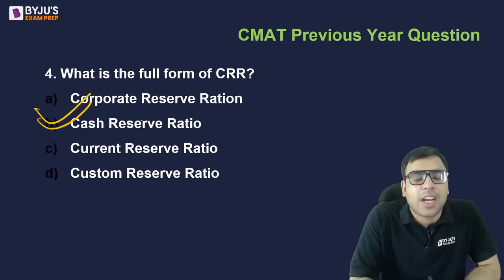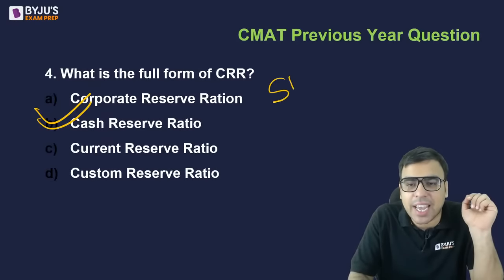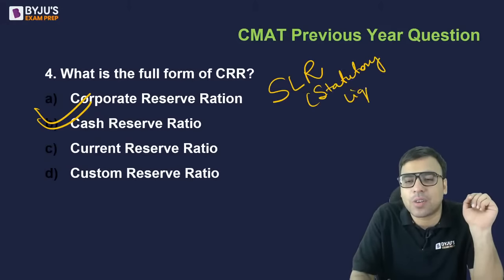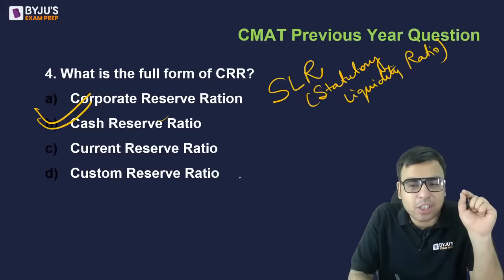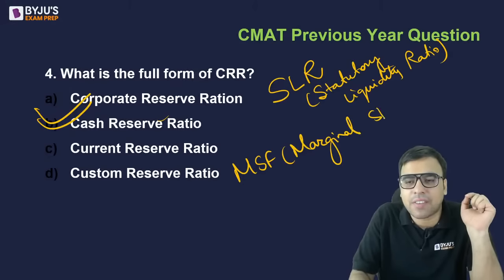Okay. Now some homework you are supposed to do, and this is seriously I'm saying. The first is SLR, statutory liquidity ratio. So go and read what is this. ये क्या होता है पढ़ो. What is CRR ये भी पढ़ना. एक चीज और बता दे. MSF, marginal standing facility. इसे फुल फॉर्म में भी हो सकता है, पूछ ले. और what it is actually, है ना.